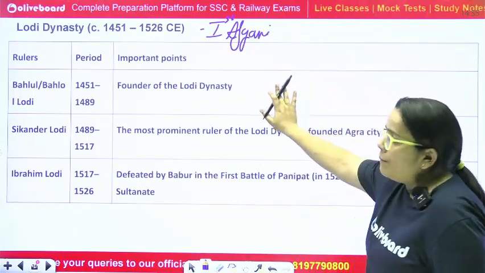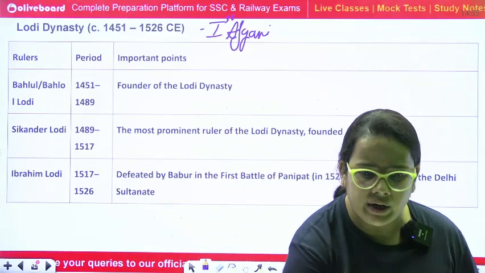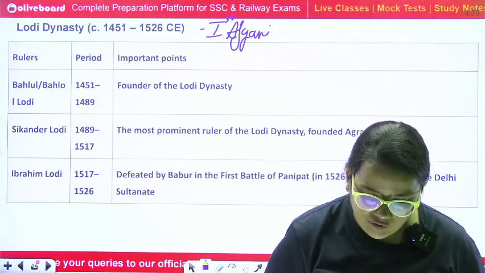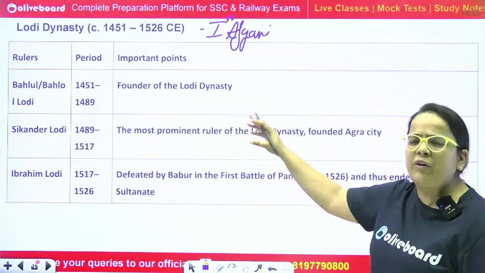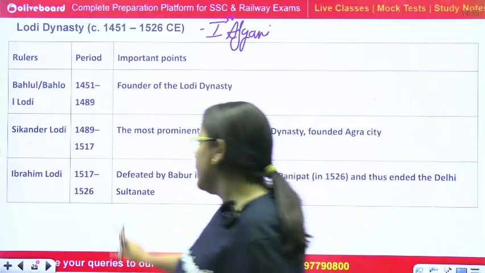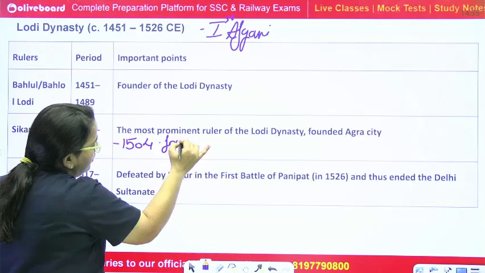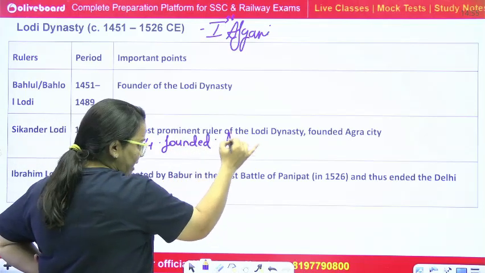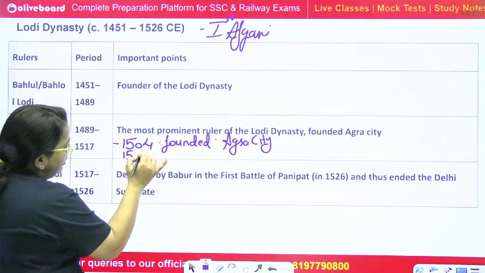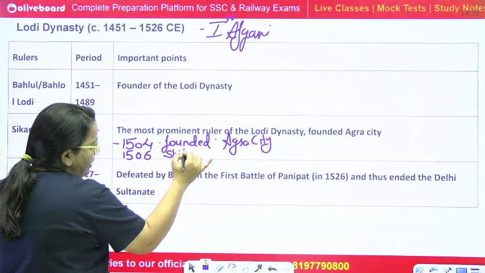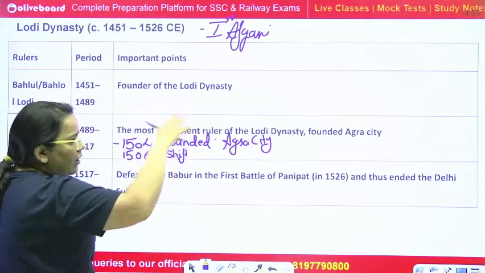Now, Behlol Lodi was the founder of the Lodi dynasty, which we already know. Okay, and then after, Sikandar Lodi, the most prominent ruler of the whole Lodi dynasty. One important part: in 1504 he founded Agra city, and in 1506 he shifted his capital. This was the second time the capital shifted in the whole Delhi Sultanate.